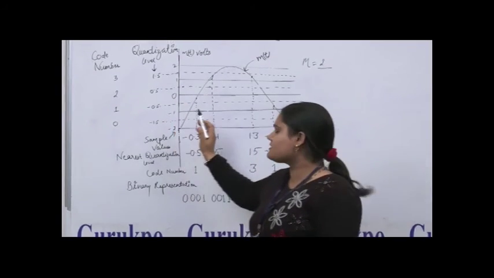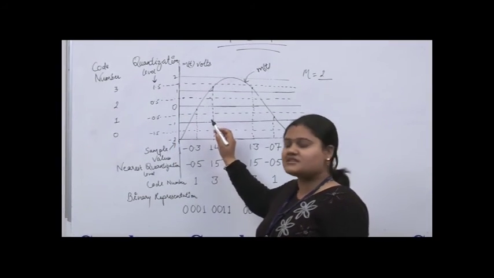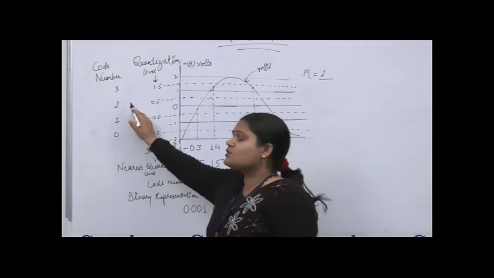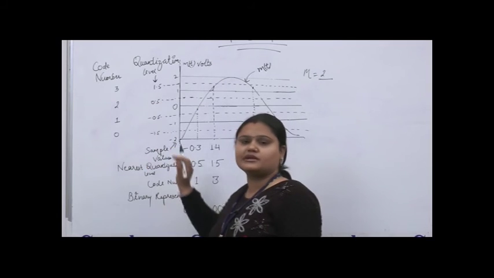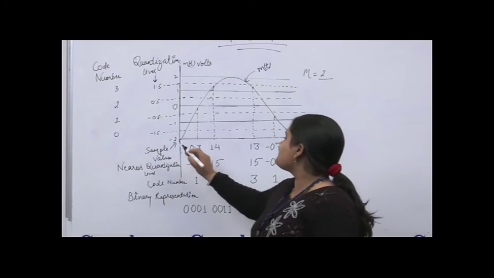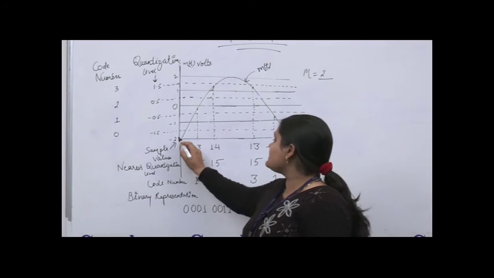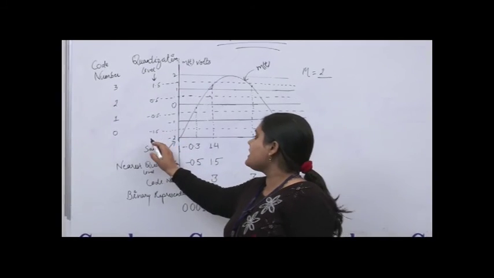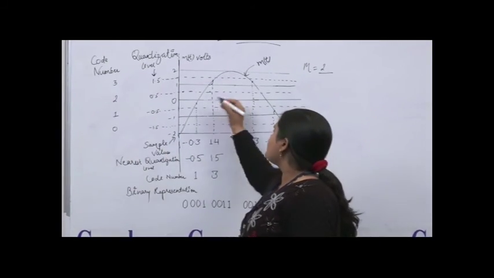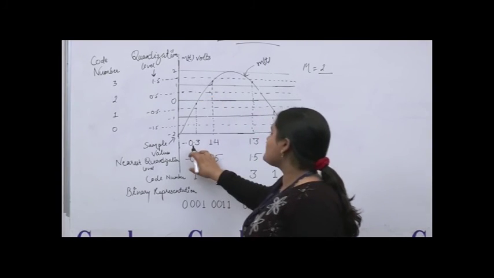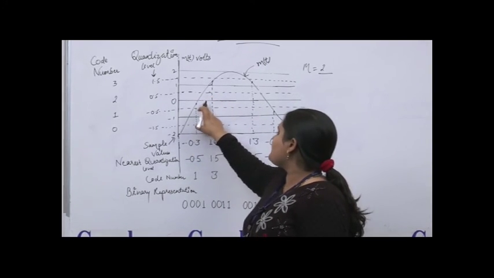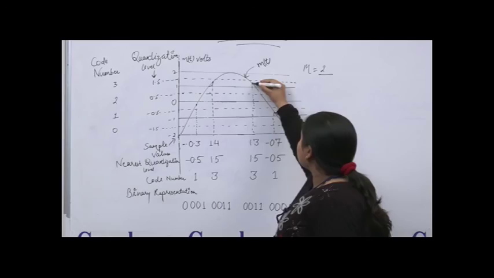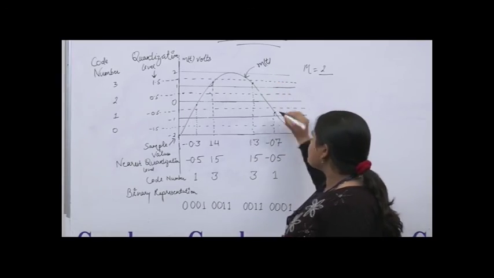Firstly, we change the signal into samples, then the samples convert into quantization levels, then each quantization level is assigned a code number. We have assigned a particular code number to each quantization level. If -2 is a sample, then the nearest quantization level between -1 and -2 will be -1.5 and the code number is 0. Here the point cuts at -0.3. The next sample value is -0.4, the next point cuts at 1.4, the next at 1.3, and the next is 0.7.